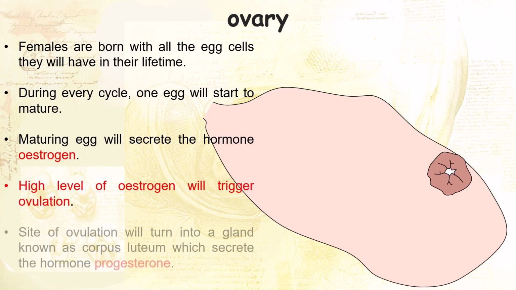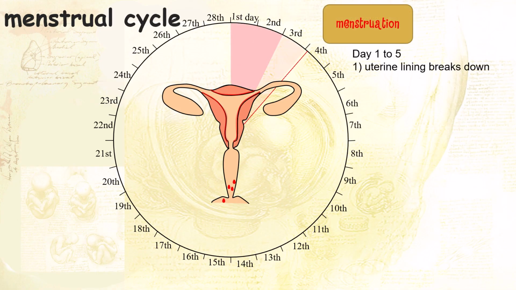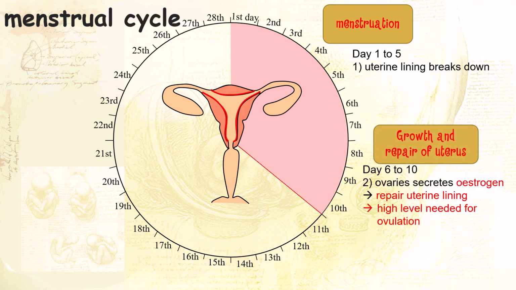The site of ovulation will become the corpus luteum, which secretes the hormone progesterone. Both estrogen and progesterone play an important role in the menstrual cycle. Days 1 to 5 of the cycle are menstruation, during which the uterine lining breaks down. Days 6 to 10 is the growth and repair phase of the uterine lining.